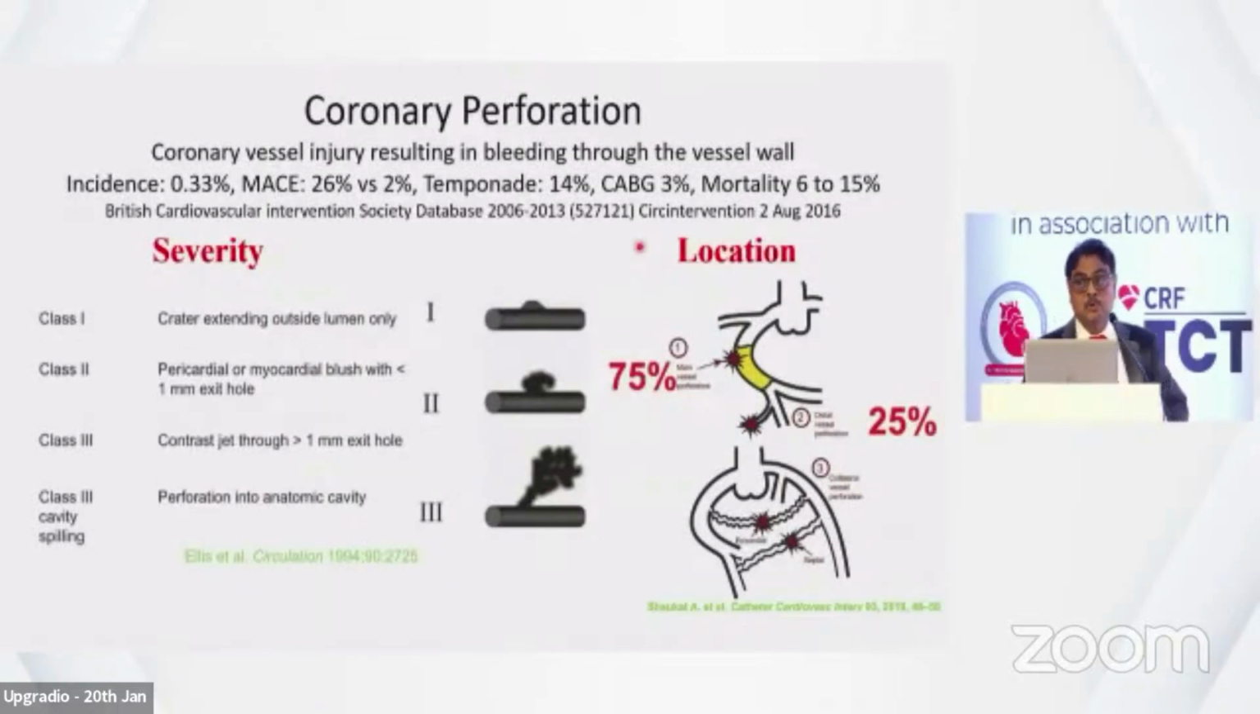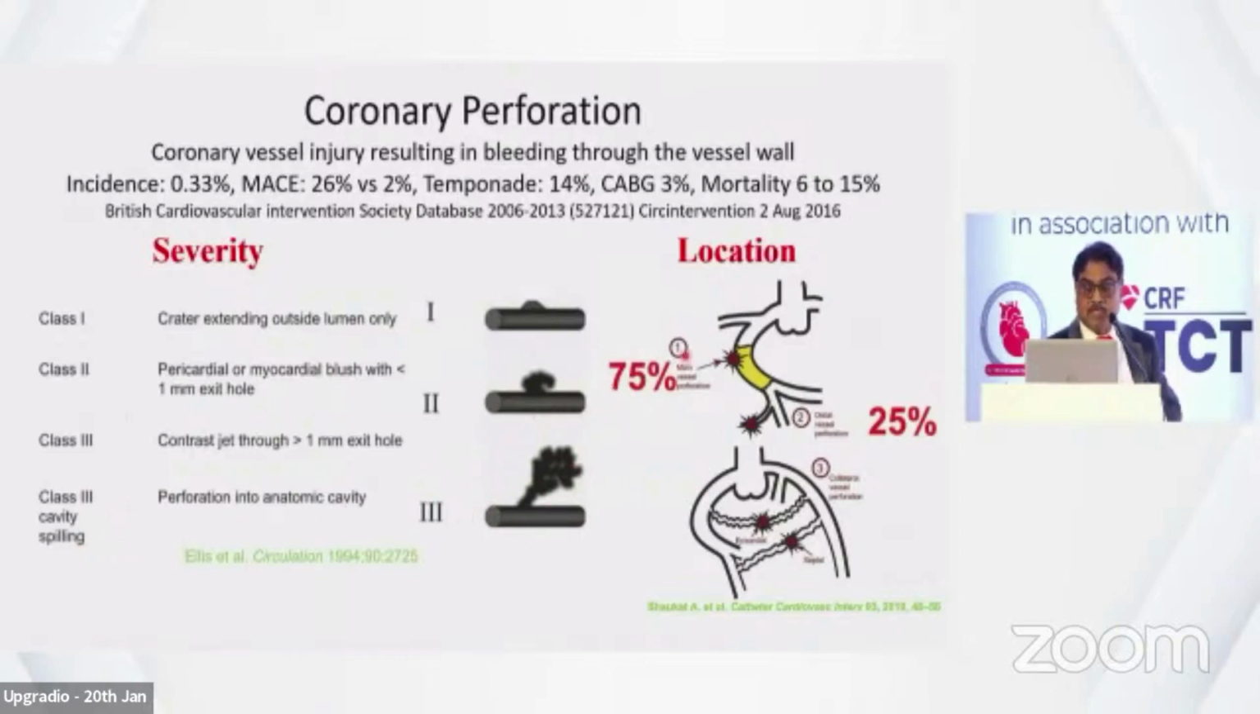Perforations are usually bad, unlike dissections. Ellis criteria, severity: class 1, crater extending outside the lumen in absence of dissection, because if it's a dissection, it cannot be called a perforation. Class 2, pericardial or myocardial blush with the size of the exit hole less than 1 millimeter. Class 3, the hole size is more than 1 millimeter. And if it is spilling to the cavity, it is class 3 cavity spilling.